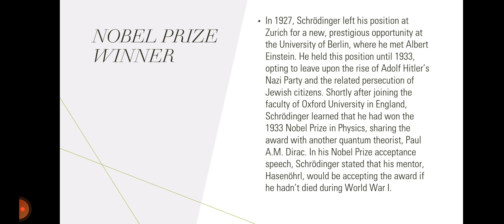Shortly after joining the faculty of Oxford University in England, Schrodinger learned that he had won the 1933 Nobel Prize in Physics, sharing the award with another quantum theorist, Paul M. Dirac. In his Nobel Prize acceptance speech, Schrodinger stated that his mentor Hasenöhrl would have been accepting the award if he hadn't died during World War I.